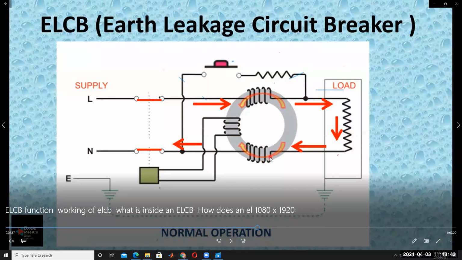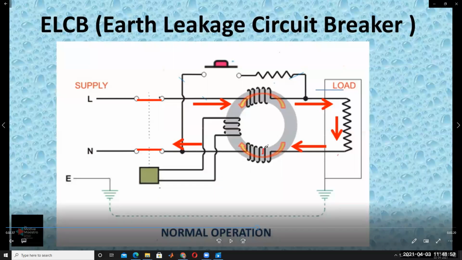Similarly, this winding is also connected in the same manner, the same as the previous. Here also the current direction is upward. This winding is designed like this.